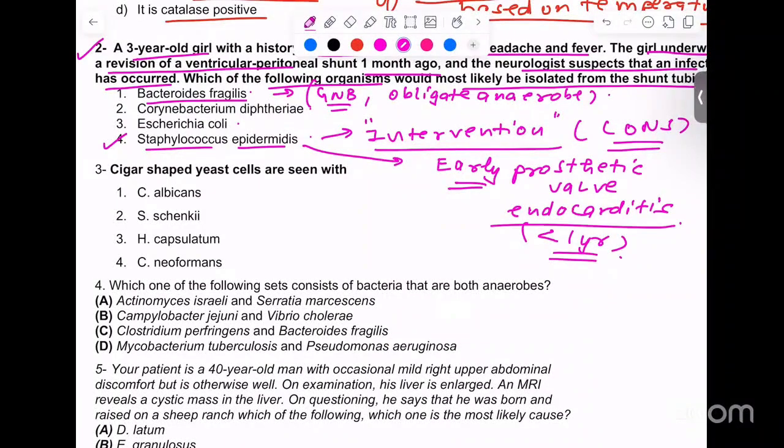And what is CoNS? Coagulase negative staph. Fine.